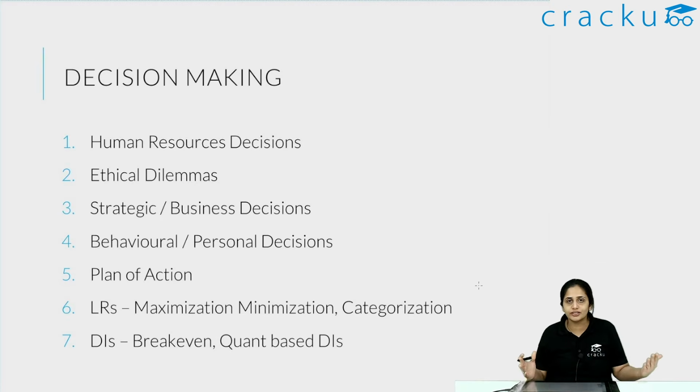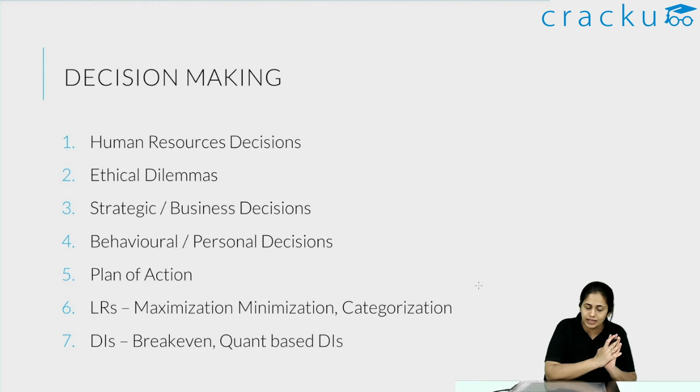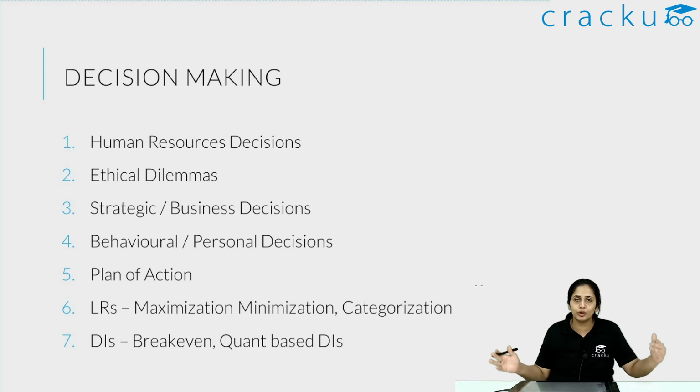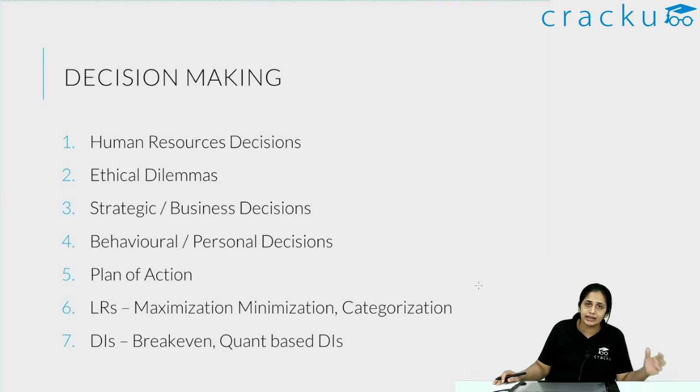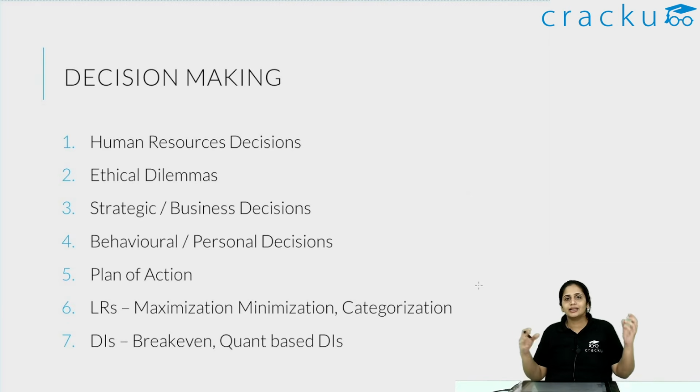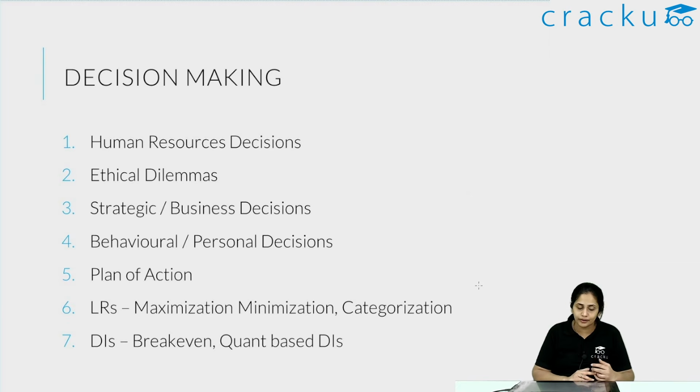Now, of these decision making questions, what we have tried to do is split them up into human resources decisions and ethical dilemmas. Ethical dilemmas are about what is the ethically right thing to do. Human resources decisions are where somebody has to be fired or reprimanded, where there is some human resources issue at the core of it. Ethical dilemmas can even be personal ones, like whether you should allow somebody who has cheated to get away, or, if you are a police inspector, what kind of crime has to be punished. So ethical dilemmas can be anything, not necessarily in the business context.